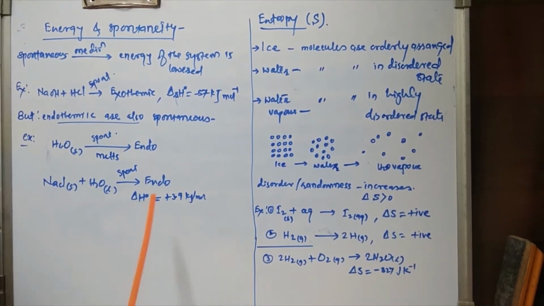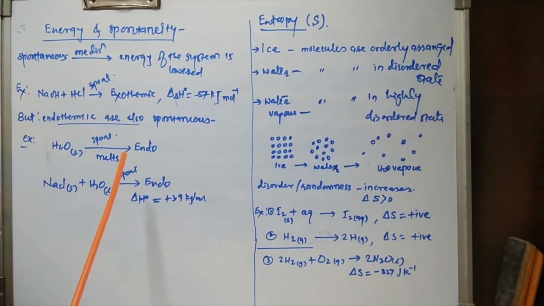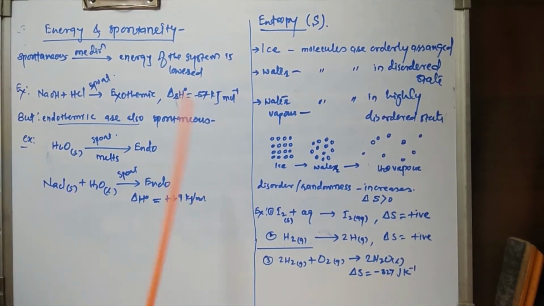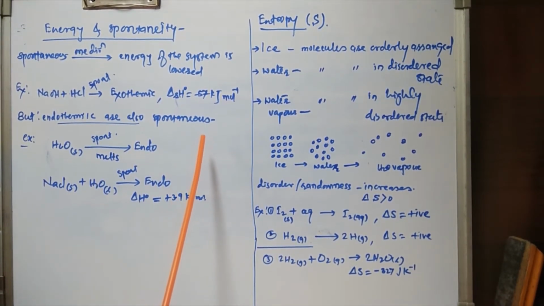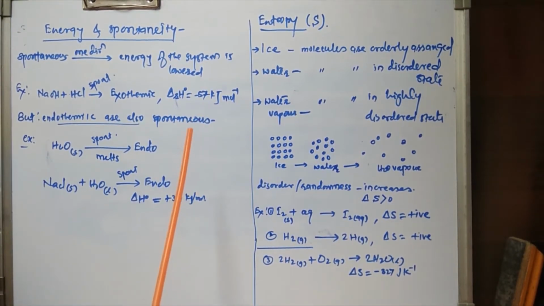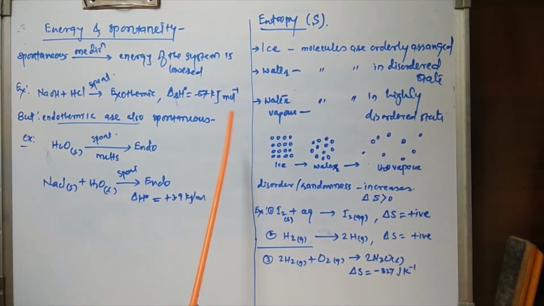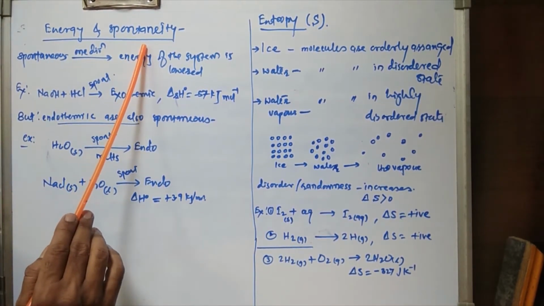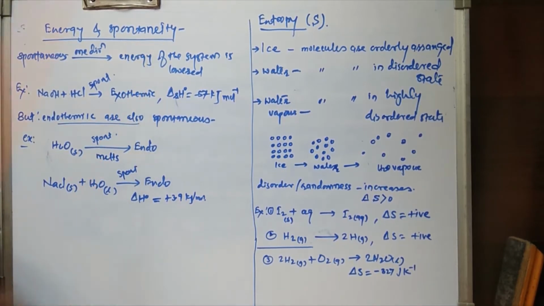Say we have seen the spontaneous process, is it? The spontaneous process is the process which proceeds on its own and does not require any external influence for its occurrence.